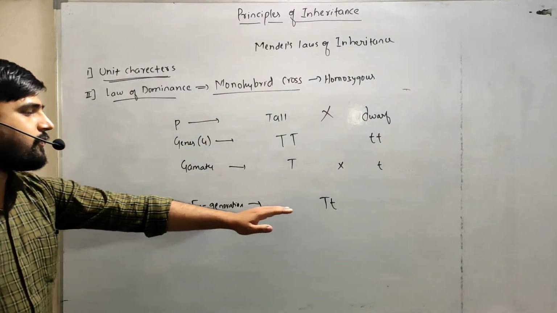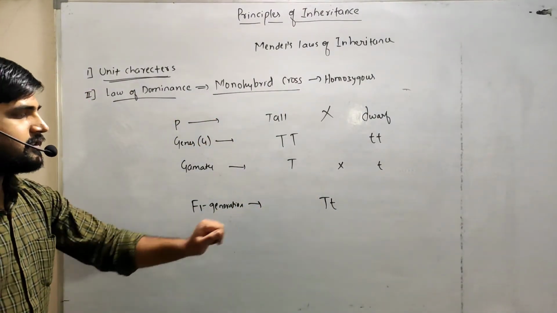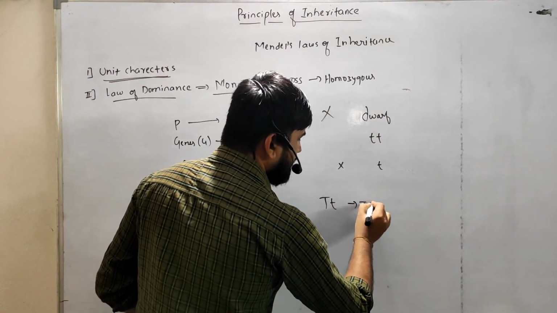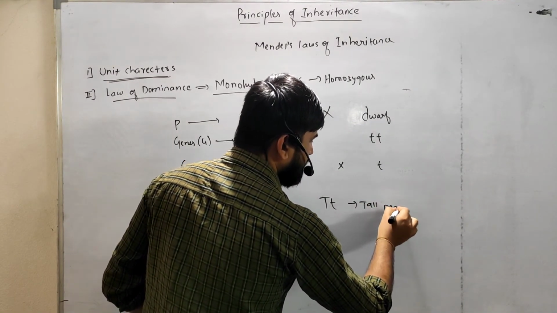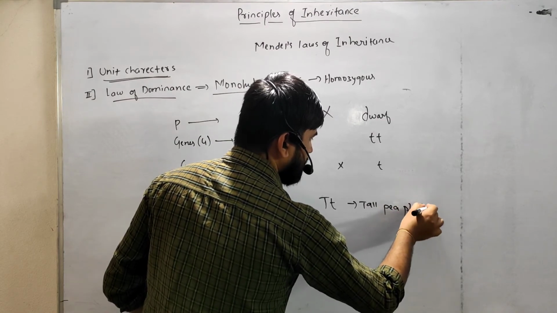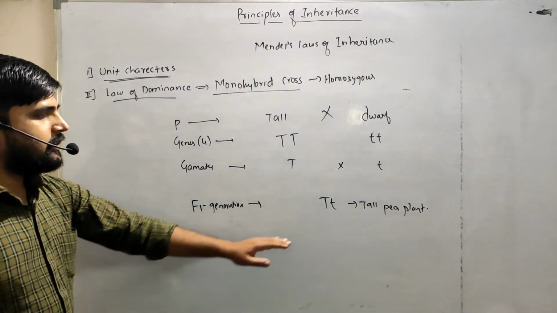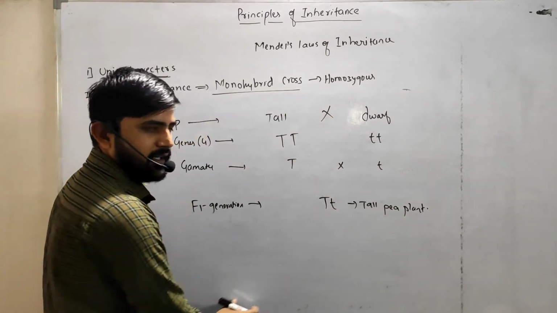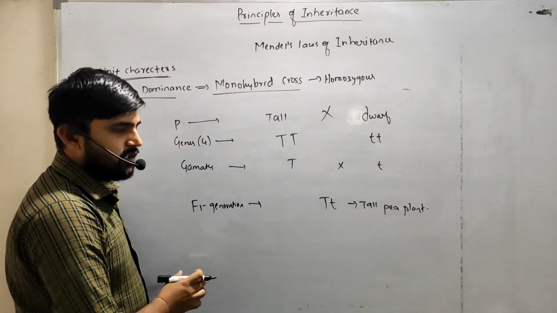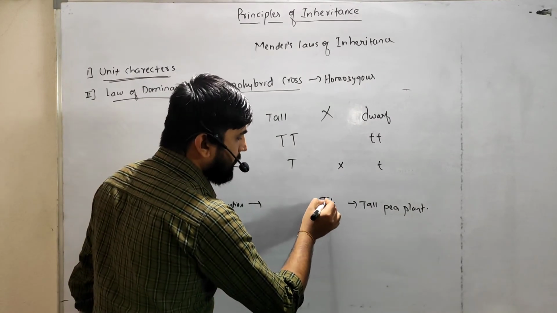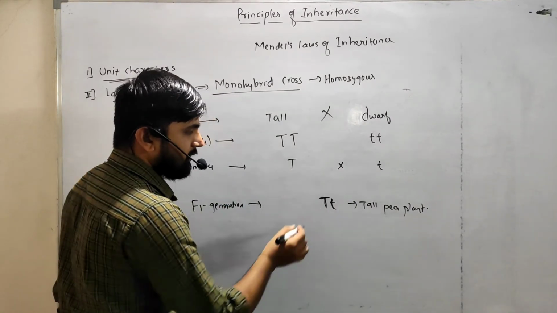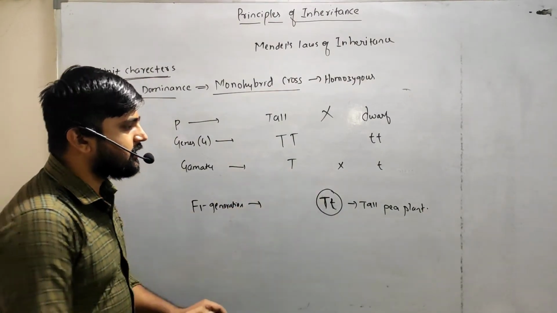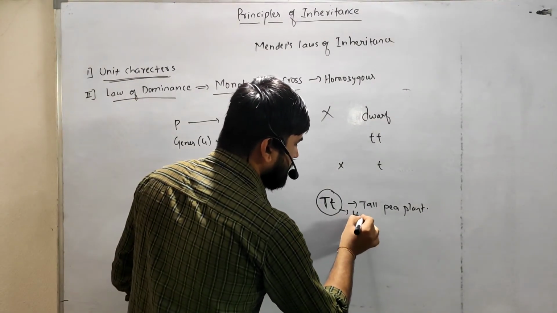What is the phenotype of this F1 generation? The phenotype of the F1 generation is the tall pea plant. Why does it show tallness? Because the F1 generation has capital T along with small t. This is the heterozygous condition.